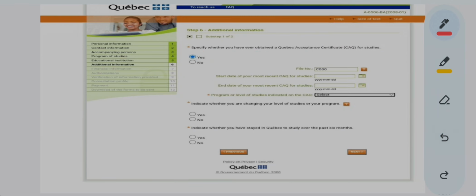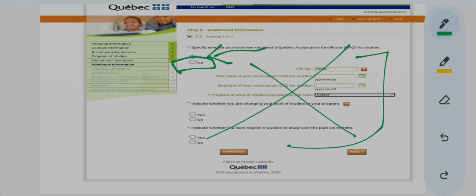So if you have previously applied for CAQ, before this application, if you have done a previous application, then only you have to select yes over here. If this is your first time, you just select no over here, because obviously you won't have any of this information, right?